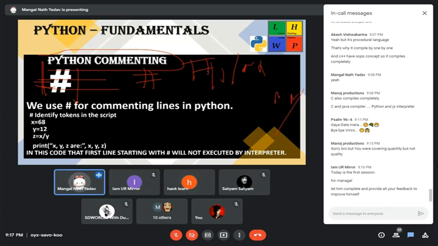We need to put a hash at the start of every line. Here is the whole code: first line, second line, third line, fourth line, fifth line. If a hashtag is used here, then this line will not be interpreted by the interpreter. It will just see the hashtag and ignore the whole line, and then go to the second line and interpret it.